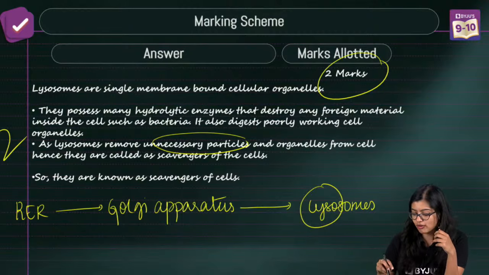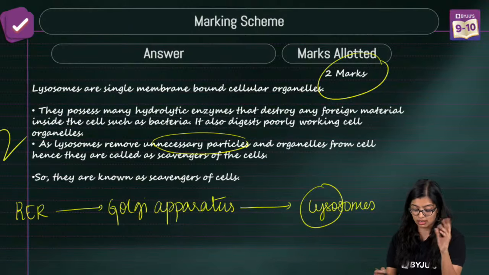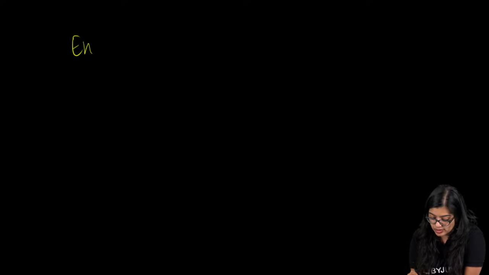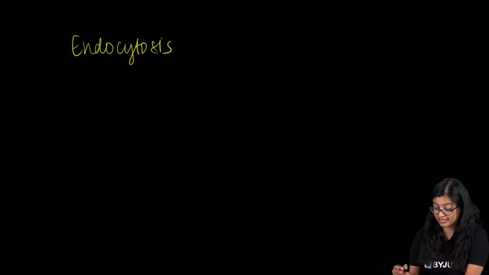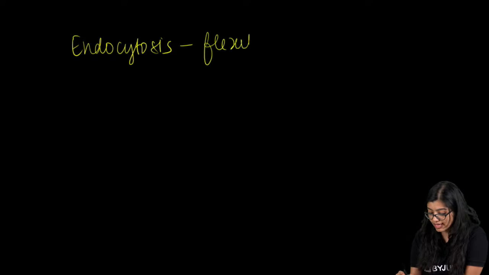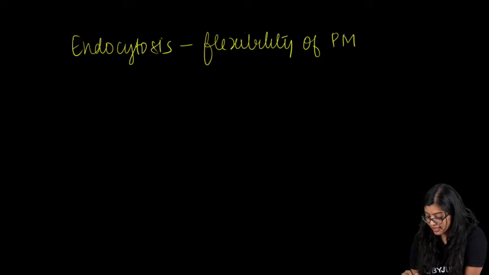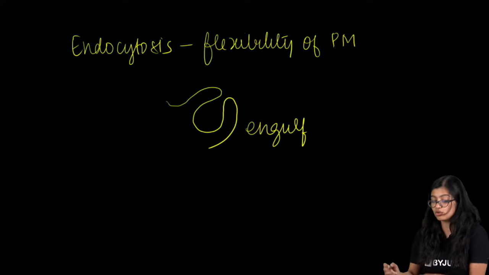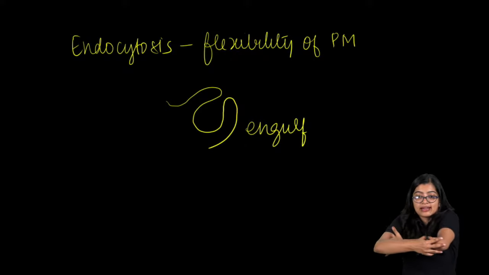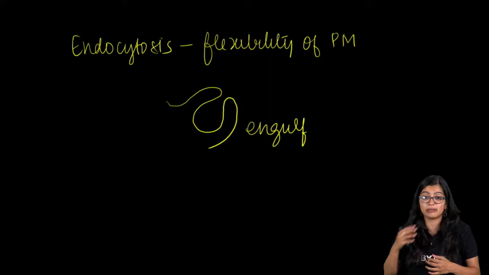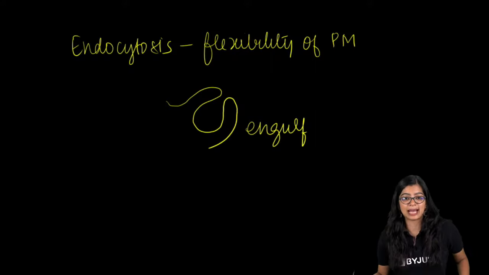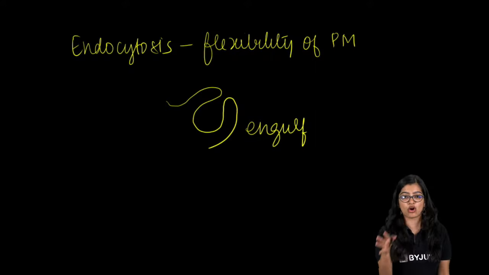Ma'am, super ovulation is not related to what we are learning about. What is endocytosis? Endocytosis is a process by which, because of the flexibility of the plasma membrane, it is able to engulf, or protect and take it in. So that is what we mean by engulfing. Krebs cycle is not part of the syllabus, so I'm not going to go into detail.